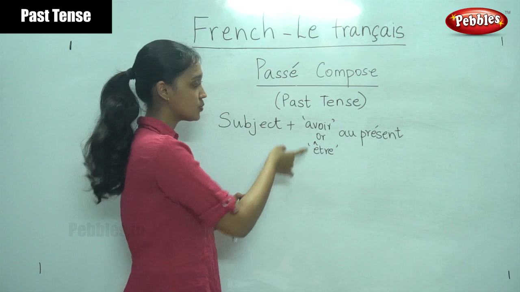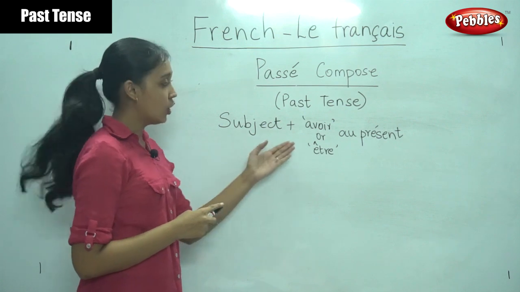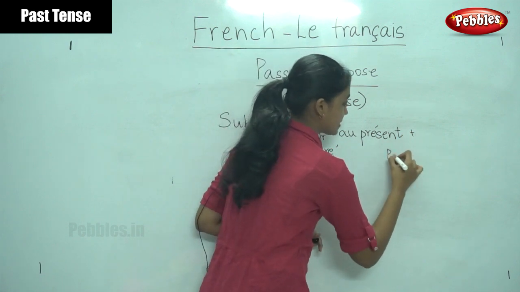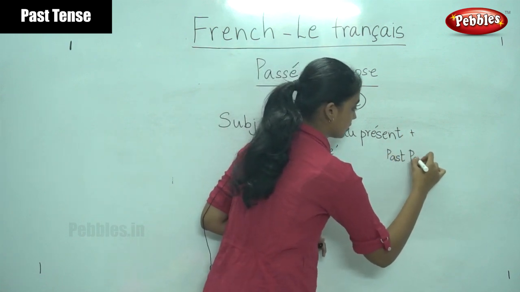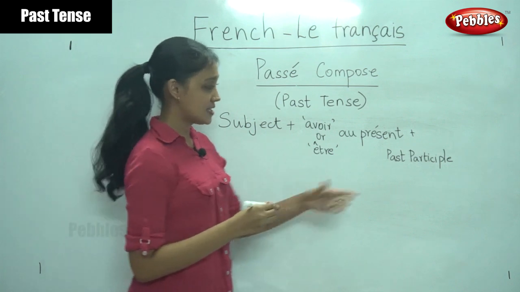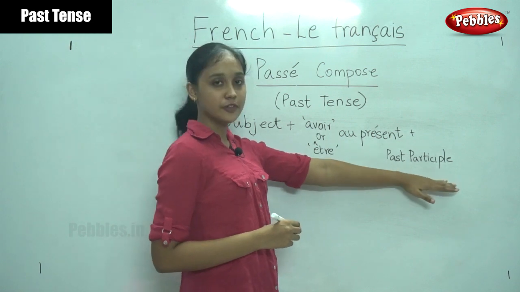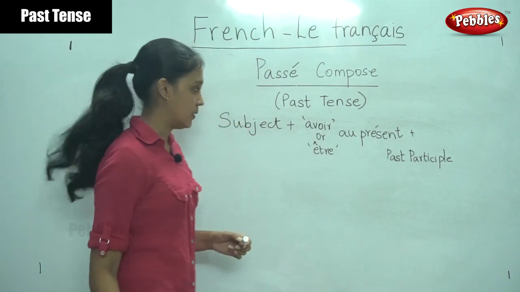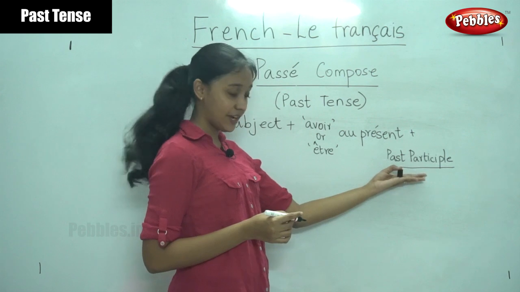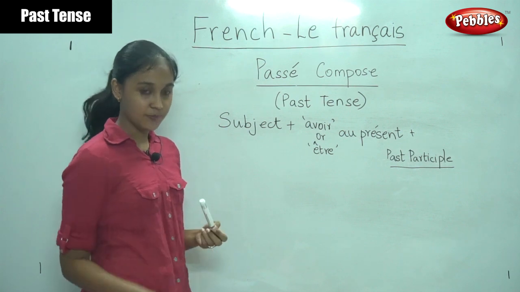I will tell you how to choose whether you have to use the avoir conjugation or être conjugation. So you write the subject followed by avoir or être in the present tense plus the past participle of the verb. Past participle. This might sound new to you. It is very simple. I will tell you how to find out the past participle of the verbs. We have simple rules for those as well. So now let us just focus on this. First we will learn how to find the past participle, and after that we will try to write the sentence in passé composé. So shall we begin?